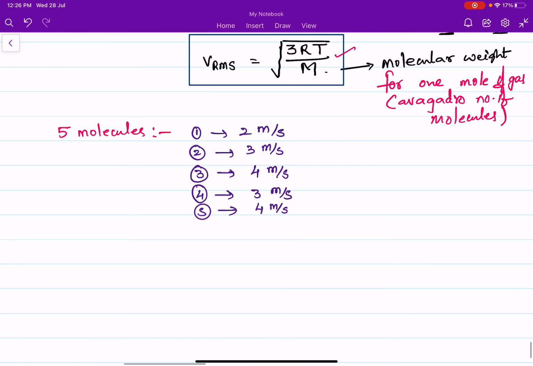How many molecules are there? 5 molecules are there and their velocities are given. How can we find out RMS velocity here?